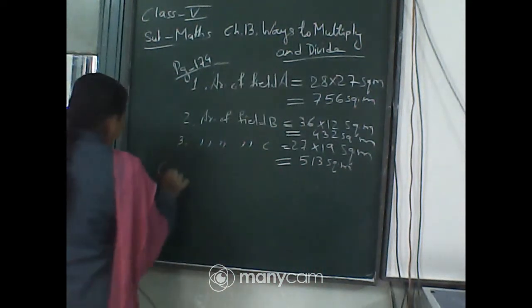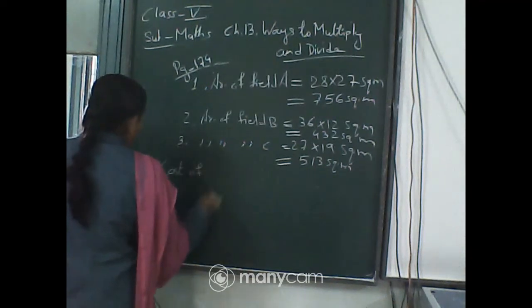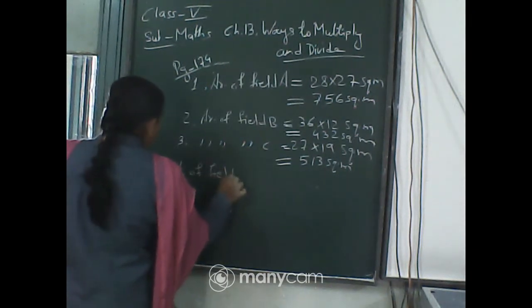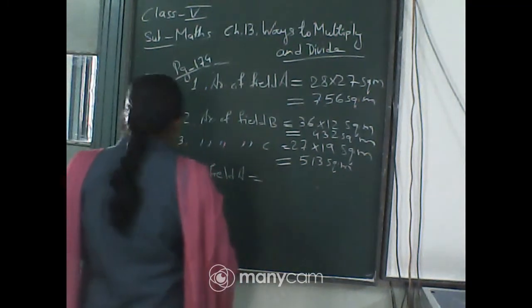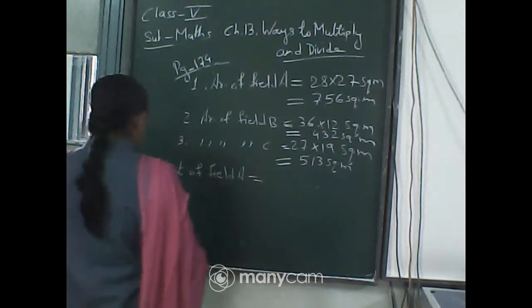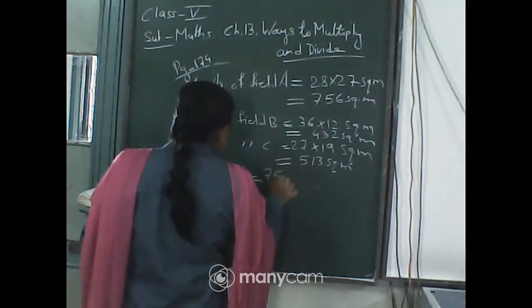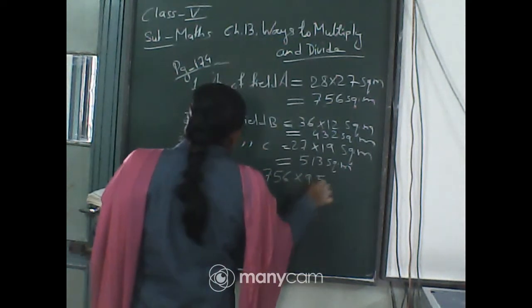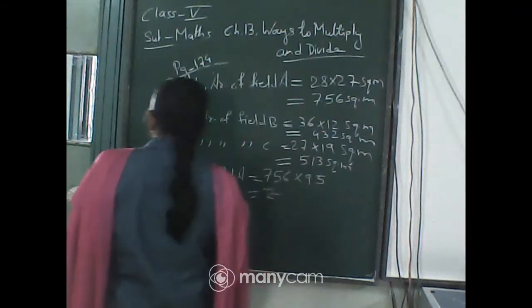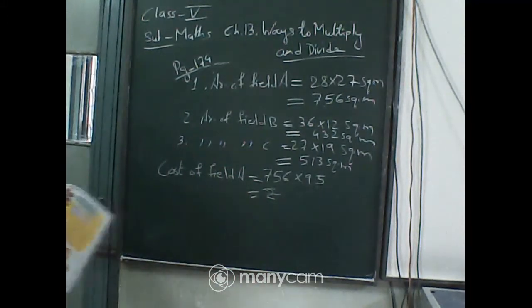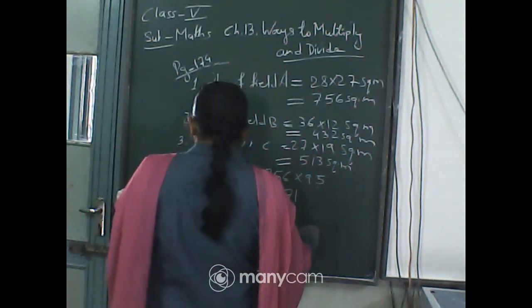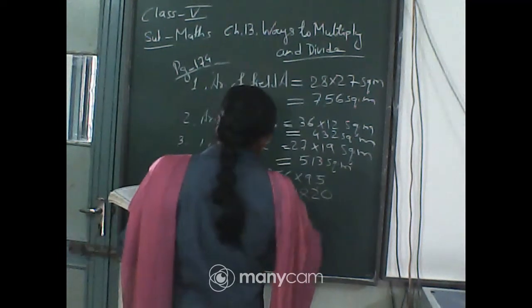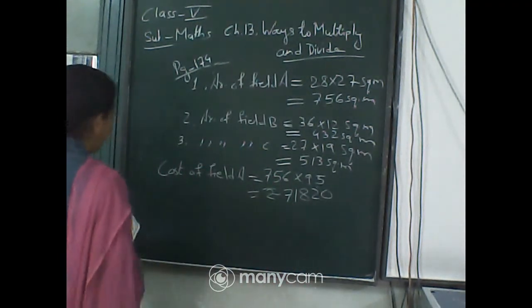So you will write cost of field A is equals to, it is given here 95. So 756 multiplied by 95. You will multiply and you will get the answer. This is the cost for field A.